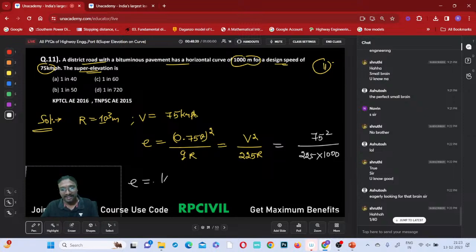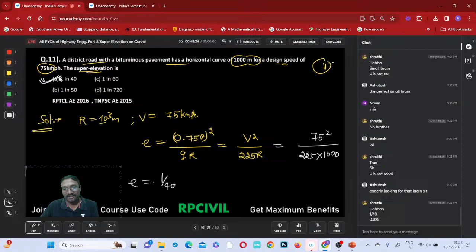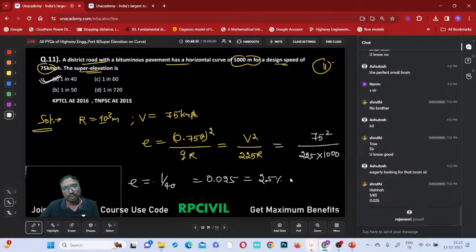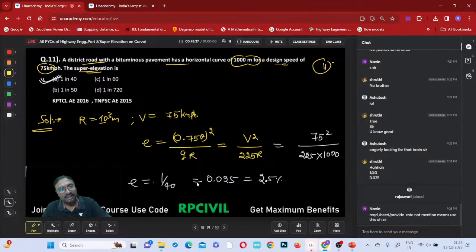E value, how much does it come to be? One by 40 directly? Okay. So 1 by 40, which option is correct? Option E is correct, right? So actually it comes to be 0.025. 0.025 is nothing but how much percentage? Multiply with 100, that will become percentage. 2.5 percentage, right? 2.5 percentage is nothing but 1 in 40, absolutely.